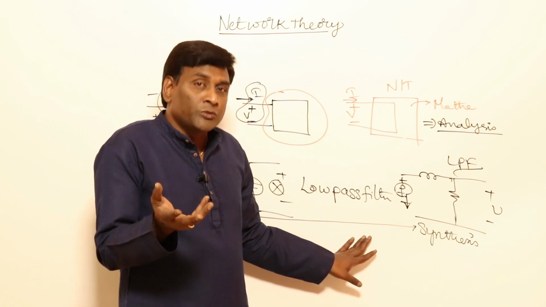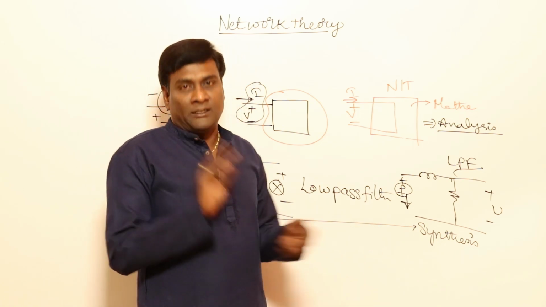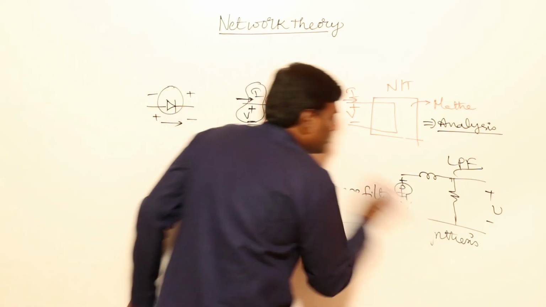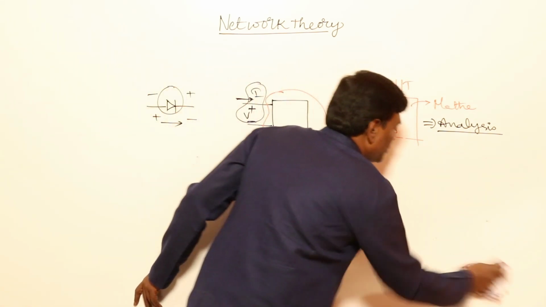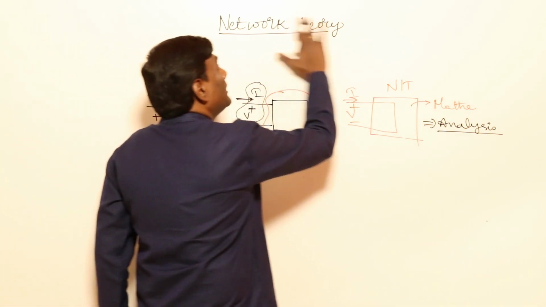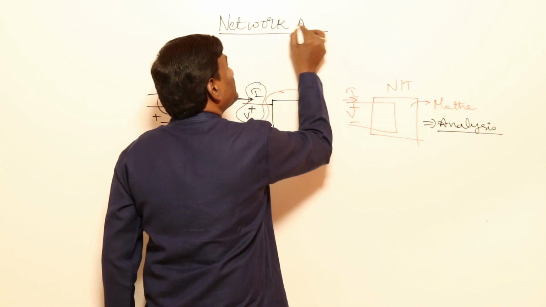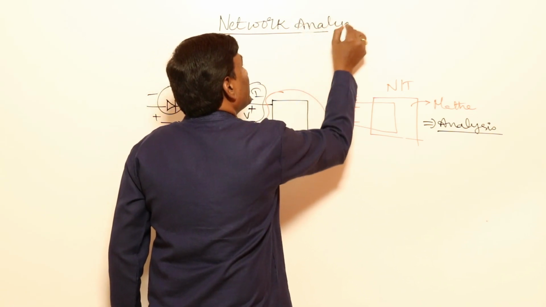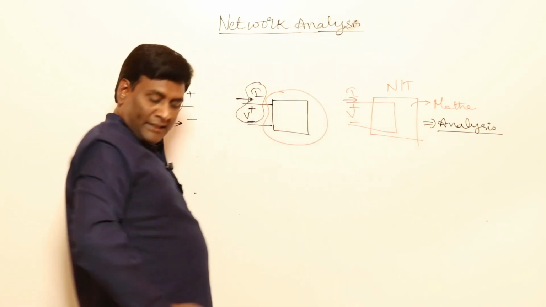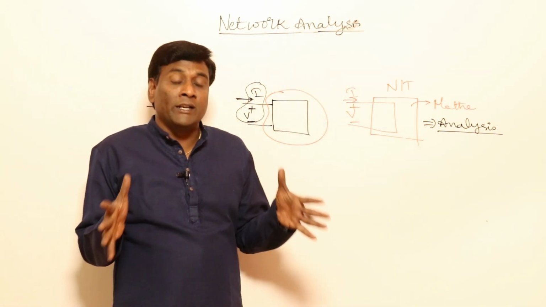To develop any new system, again we need network theory. So from now onwards, we are not going to discuss synthesis. We are going to discuss network theory, which now becomes network analysis. Now, in network analysis, what are the main boundaries?